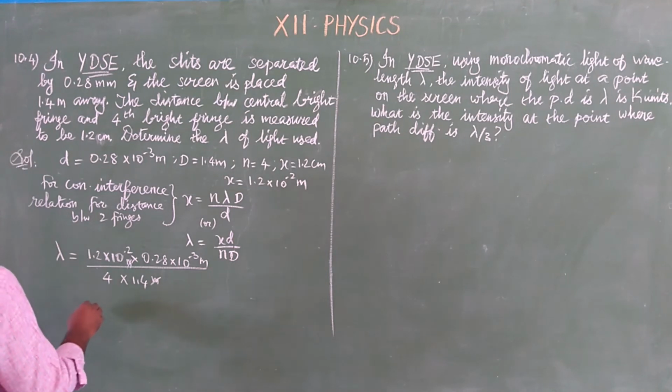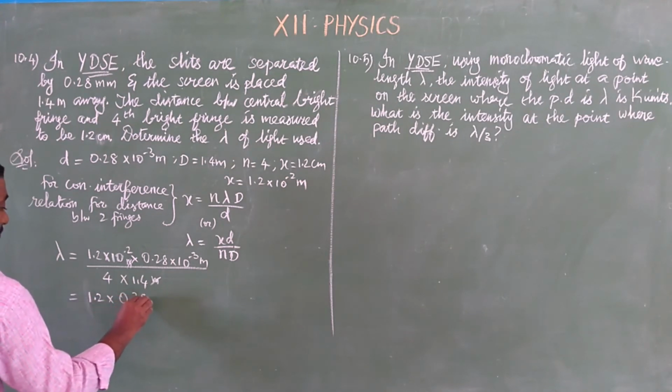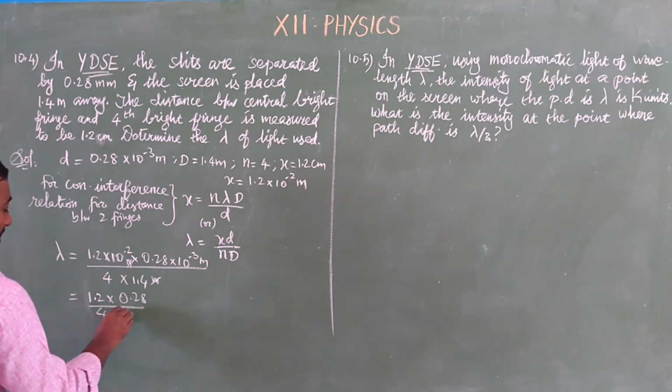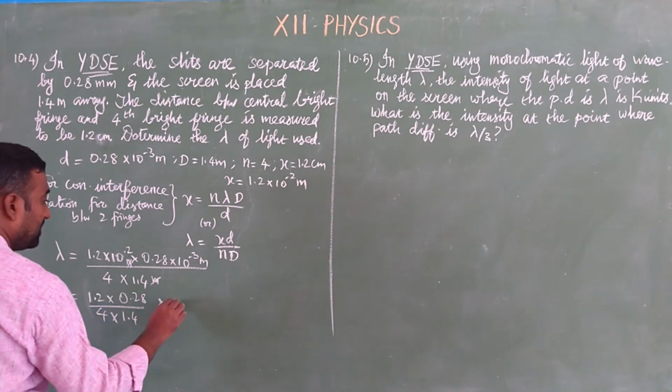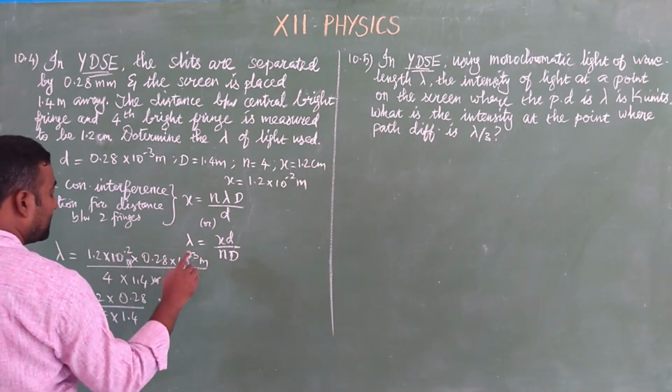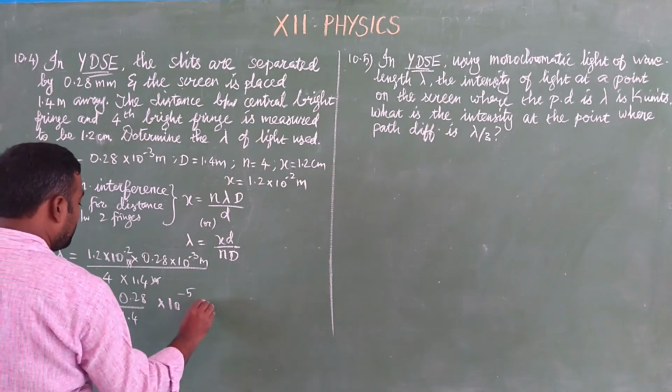After the simplifications, we can write 1.2 into 0.28 divided by 4 into 1.4, into 10 to the power minus 2 minus 3, which becomes minus 5 meter.